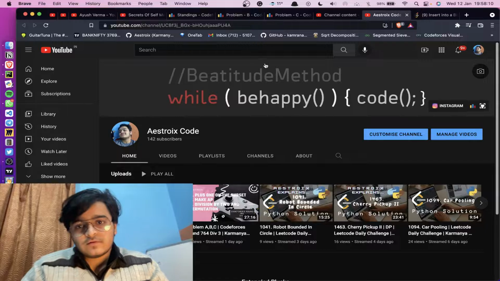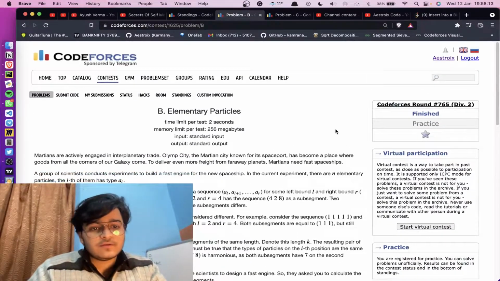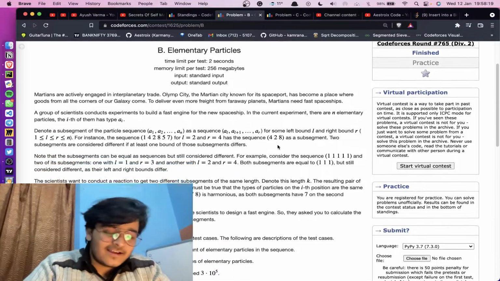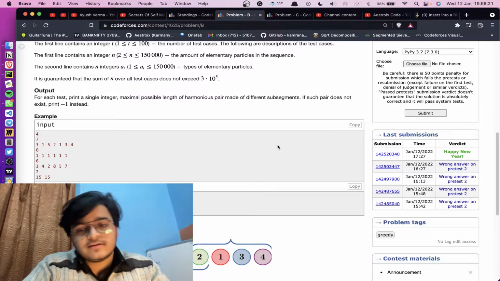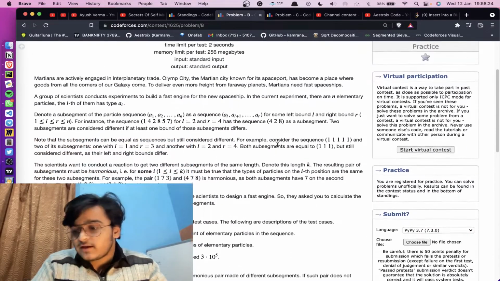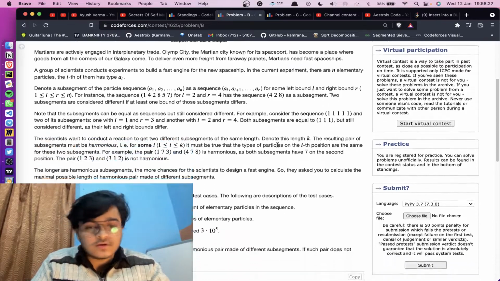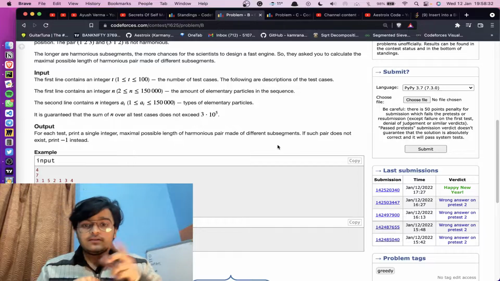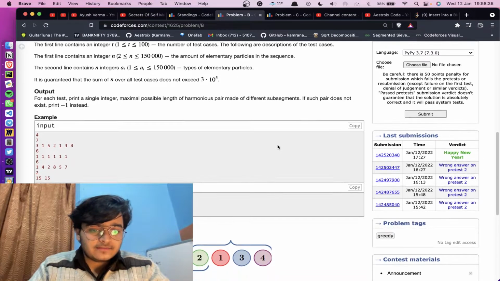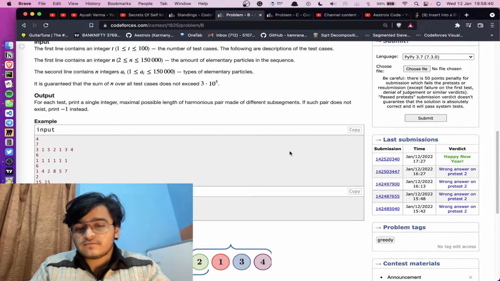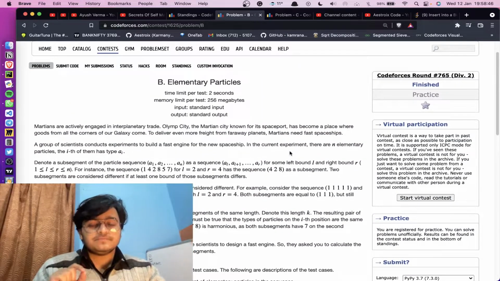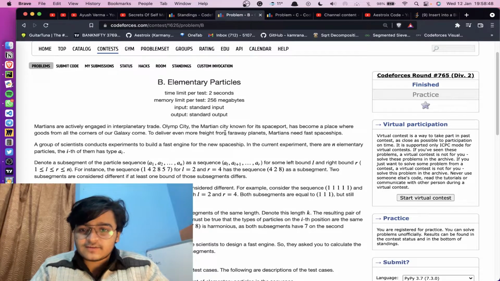Hello everyone, this is AstroX Code and let's jump into the solution of problem B of Codeforces Round 765 Div 2. In this contest, I approached this problem many times and I was dead sure of my approach, but there was one thing I was missing during the observation, which I'll let you know. That's why I made these four submissions, and I was sure it would work, but there is one little observation that I skipped, and I hope if you watch the video you will get much more insight into that. Okay, let's jump into it.